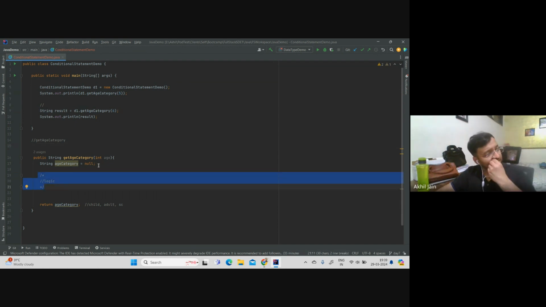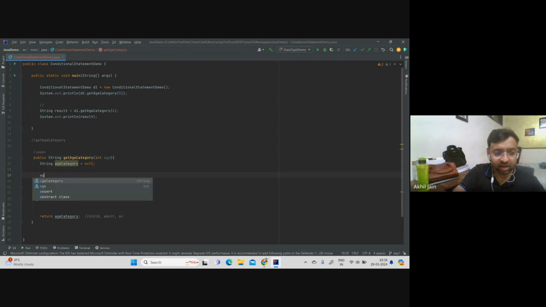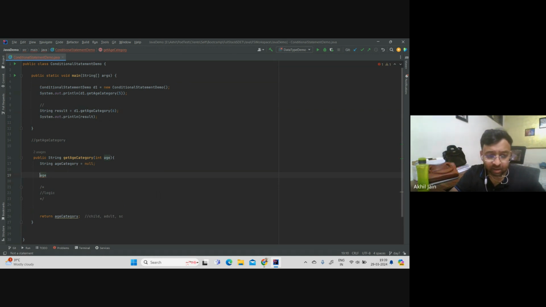Let's think about it. I am accepting an age as an input, and if I go by that linear scale, the condition looks like this: if age is greater than 0 and less than 18, that is, greater than 0 and somehow age is less than 18, then the output should be Child. This is one logic.